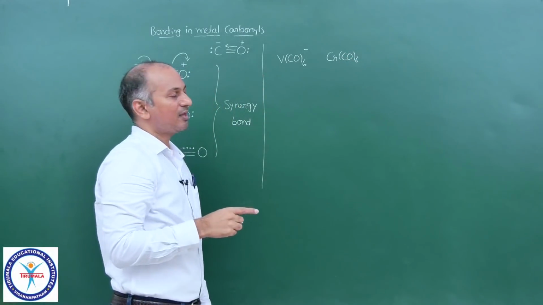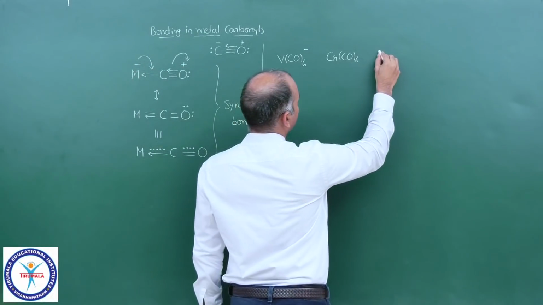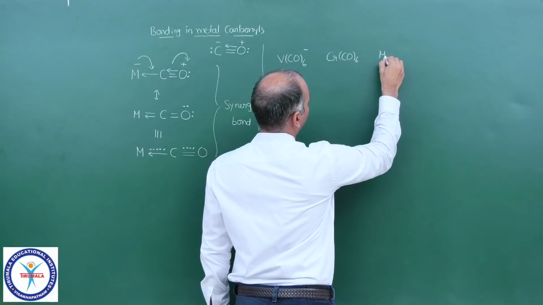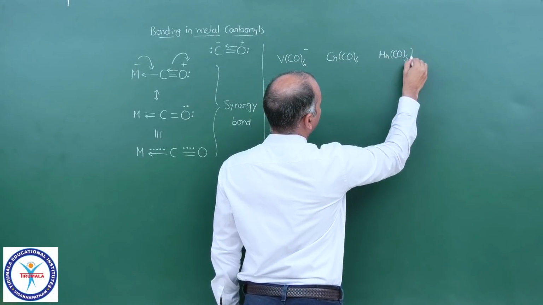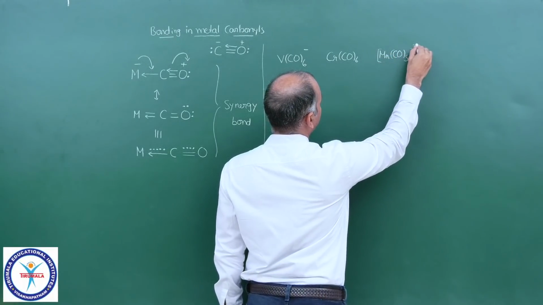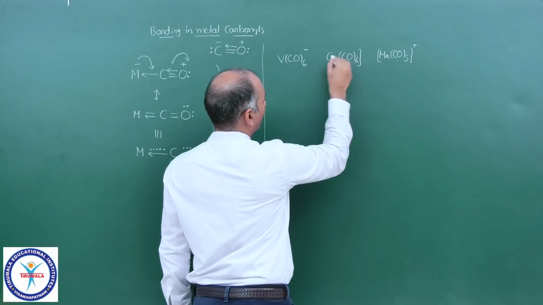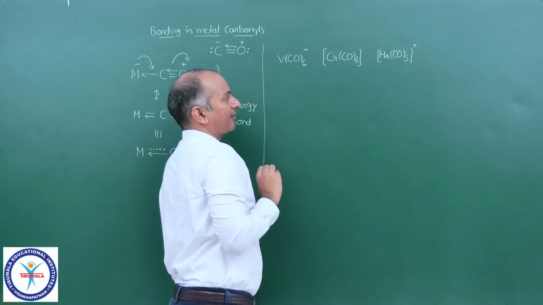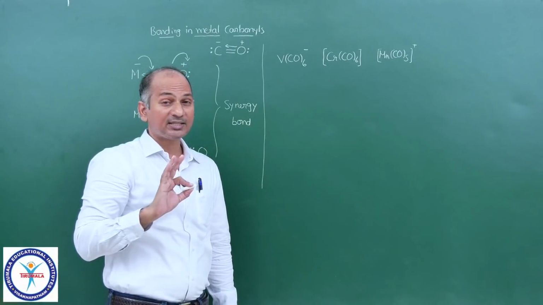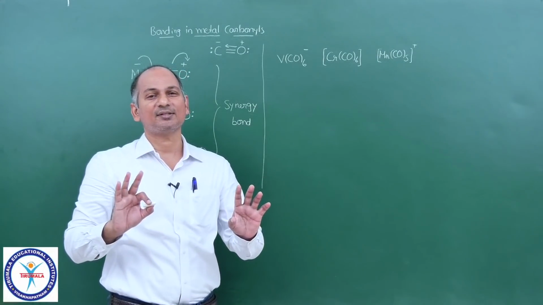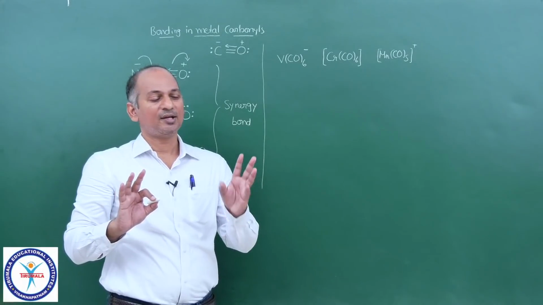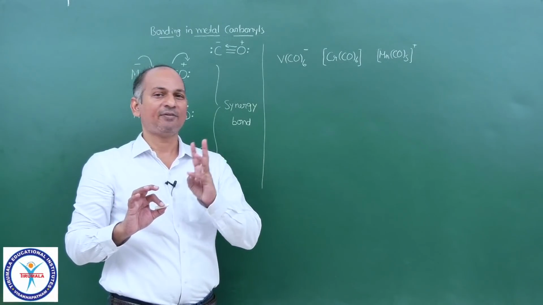24 plus 12. Now we have one more complex, that is Mn(CO)6. The overall charge of this complex is plus. And I told you already, plus 1 oxidation state is very rare in metal carbonyls. If you remember, 0 is very famous.